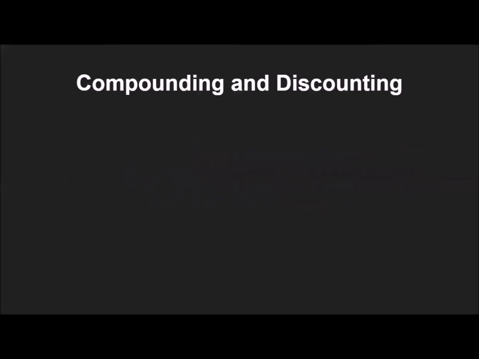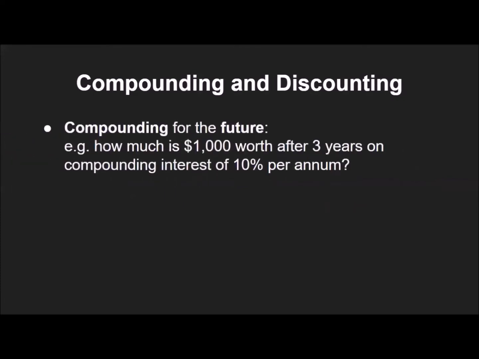Time value of money is important because of the concepts of compounding and discounting. What exactly is compounding? Compounding is the process of generating earnings on the reinvested earnings. Compounding is used to answer questions like, how much is $1,000 worth after 3 years on compounding interest of 10% per annum?